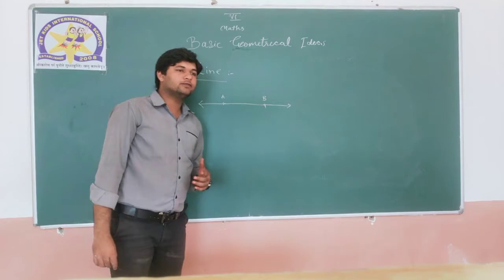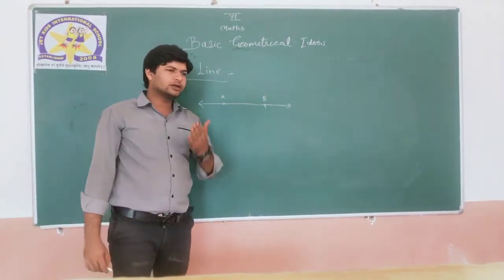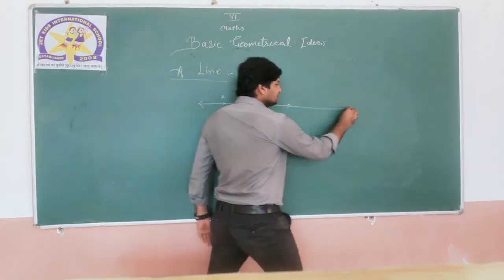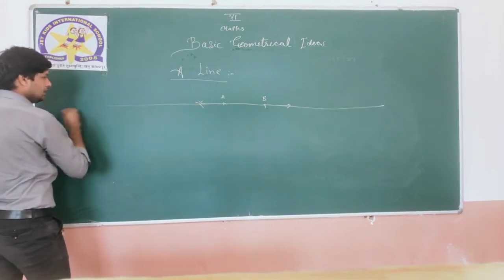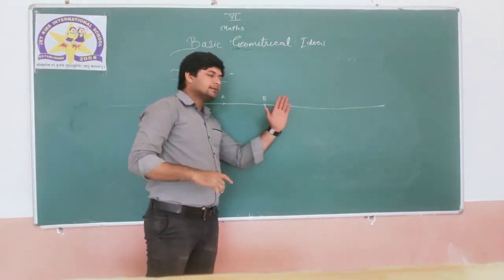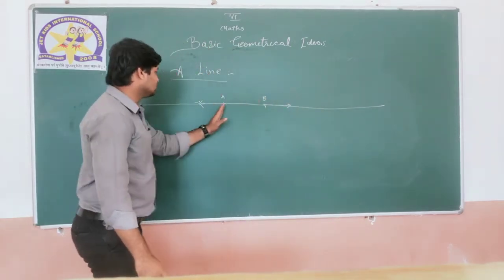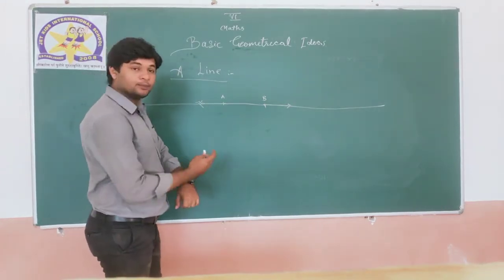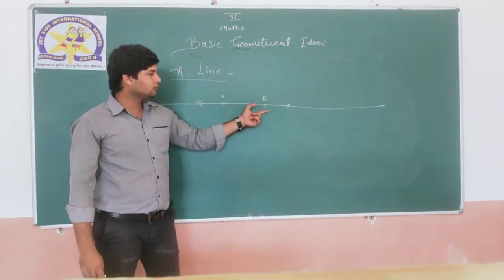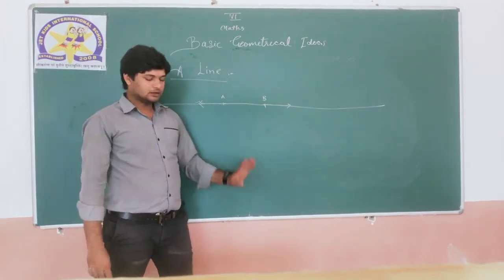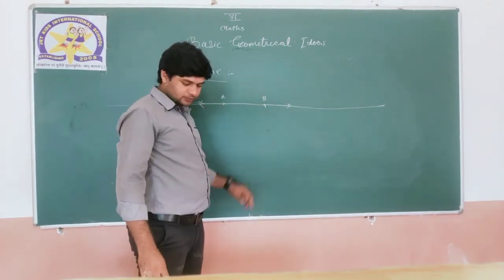And what is the importance of this line? A line segment is a limited thing. If I am talking about a line, then I can increase it till the north and till the south. It will be infinite beyond this point, and also infinite beyond this point. So this is a line which is passing through point A and point B, which can be extended infinitely.